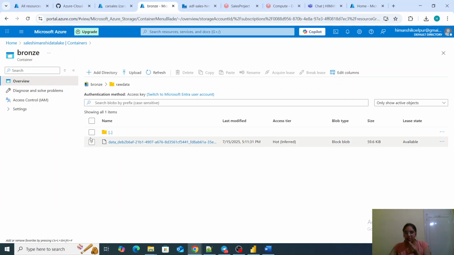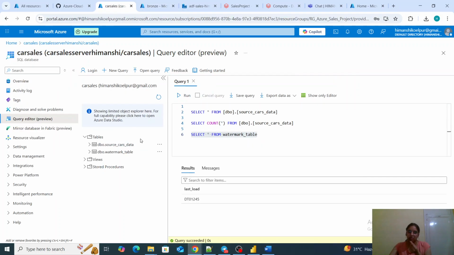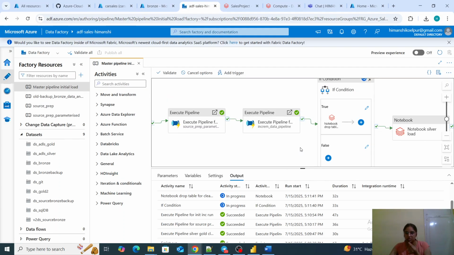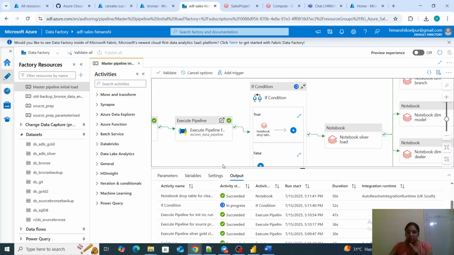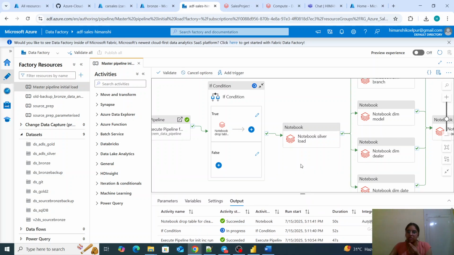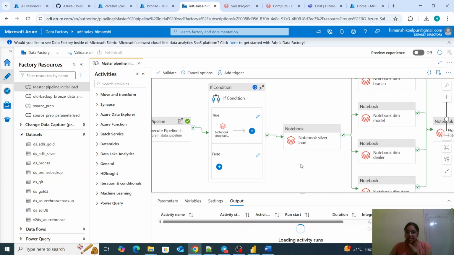So now we have our data. Once our data is copied, after that our watermark value is updated. So we had that data and that pipeline is successful. Now there is the if condition. If condition got successful, because this is a first time load, and we are dropping all the tables for cleanup. So this is dropping all of our tables, whatever we have. The tables are created in Databricks catalog.